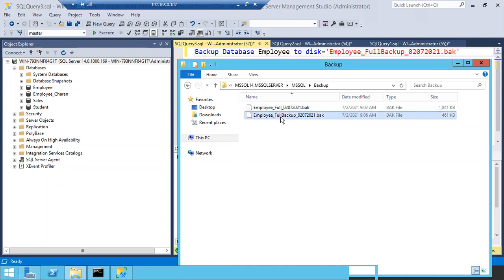But here you changed it. I just mentioned full here, but here you can see full backup. The file name is different now, so it is going to create a new backup set. Even though you haven't created the location yet, it will automatically create it with the same name, in the default location.